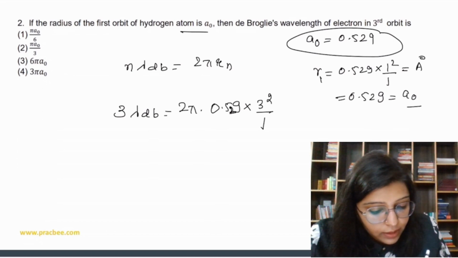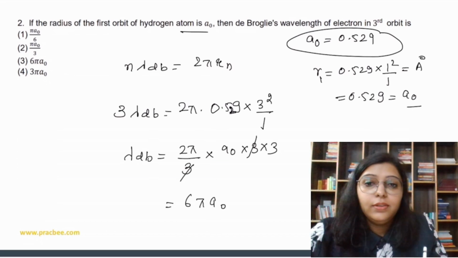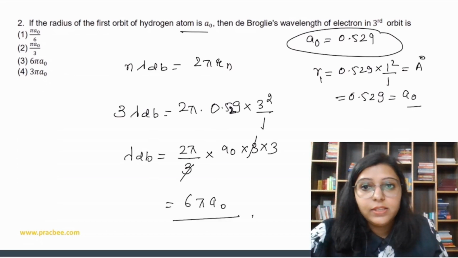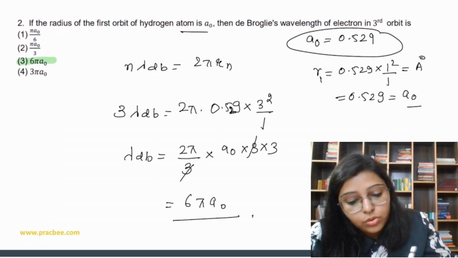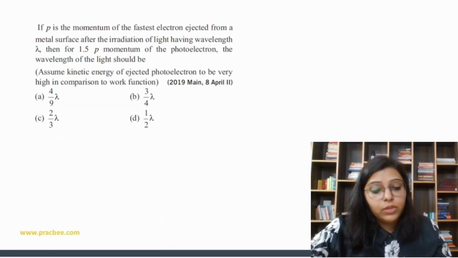So we can say that lambda de Broglie is equal to 2 pi upon 3 into a naught into 3 into 3. So cancel. So we get 6 pi a naught. Okay, lambda de Broglie is equal to 6 pi a naught. So the answer is going to be the third one. Okay, now let's do the next question.